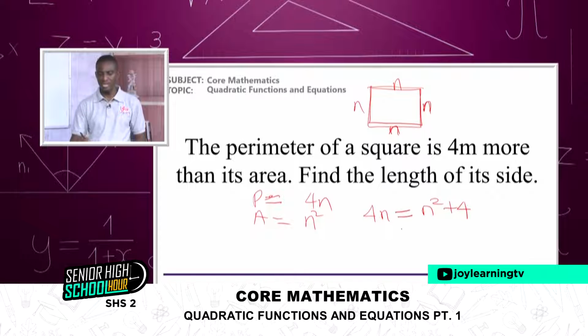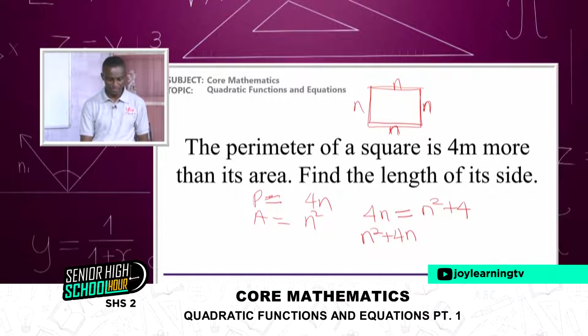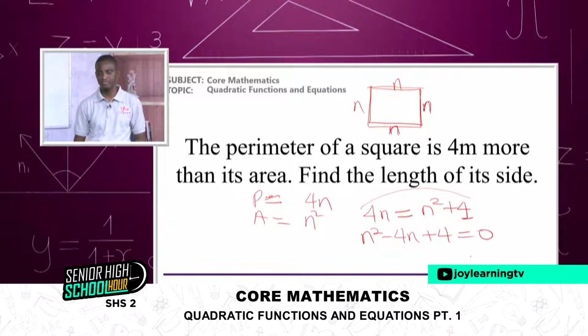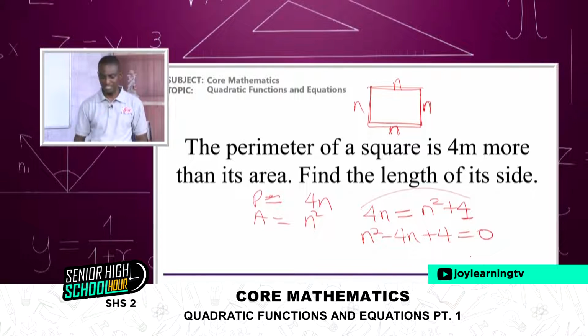So we rearrange this as n squared, then remove this, so that will be negative. I'm moving this one to the other side, and that will be negative 4n, then plus the 4 here already, and equate everything to 0. Then we solve this in a quadratic form.